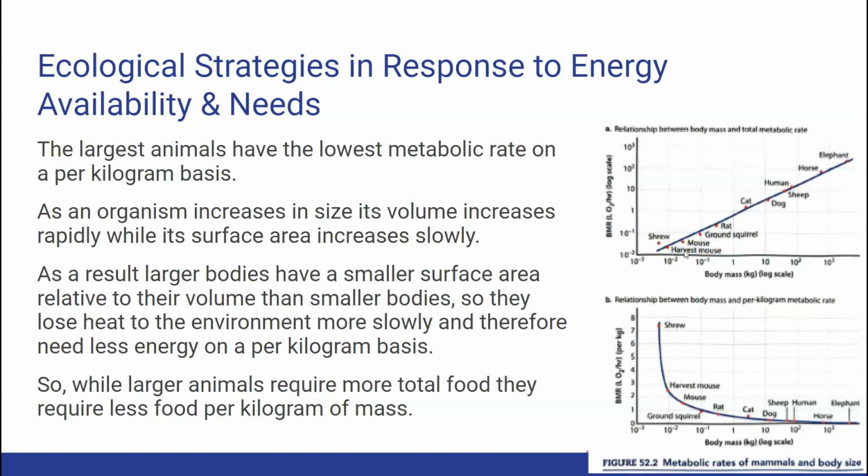Okay, so as an organism increases in size, its volume increases rapidly while its surface area increases slowly. We've gone over this. So as a result, larger bodies have a smaller surface area relative to their volume. So they lose heat to the environment more slowly and therefore need less energy on a per kilogram basis. So larger animals require more total food overall. They require less food per kilogram of mass compared to smaller organisms.